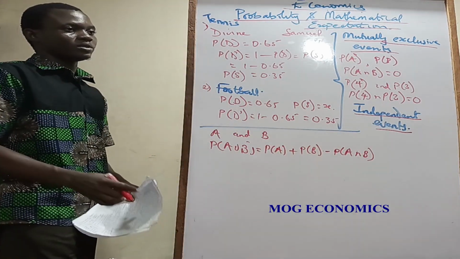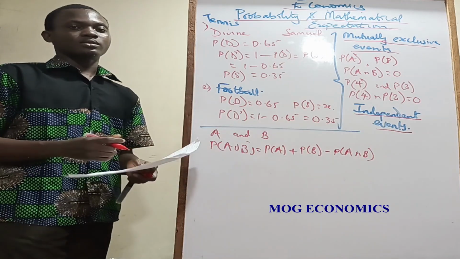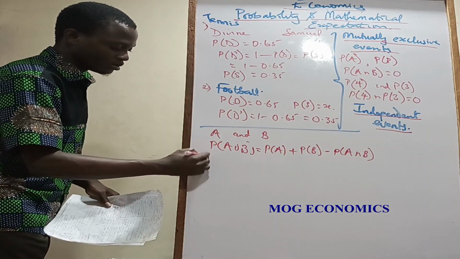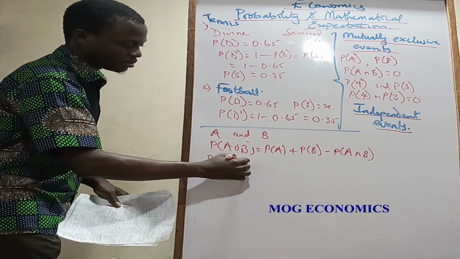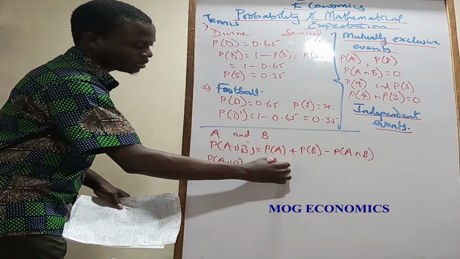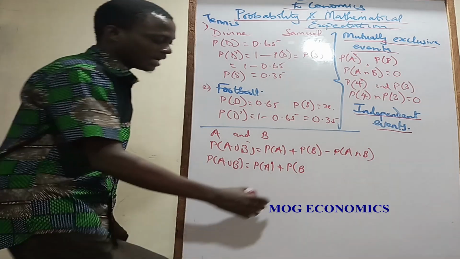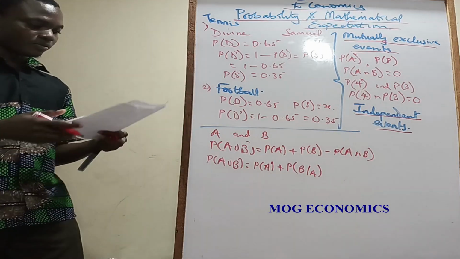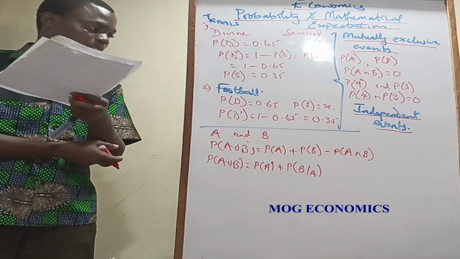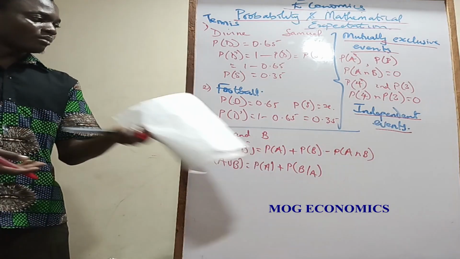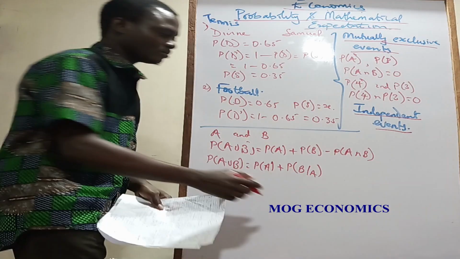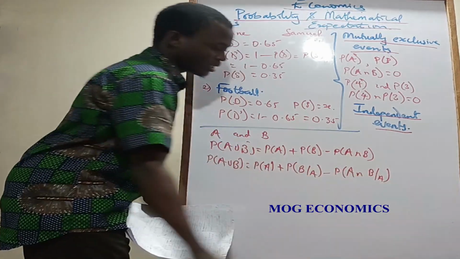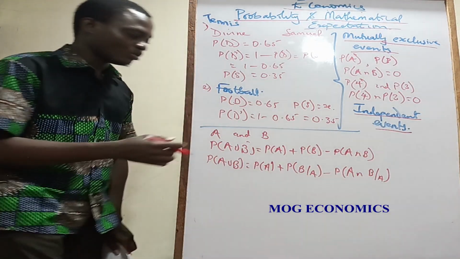But if you're now being told that these are independent events, if you have been given that additional information, then the probability of A union B would be equal to probability of A, then probability of B, given that event A has happened, right? Then I think this should be just probability of A intersection B, given that event A has happened.